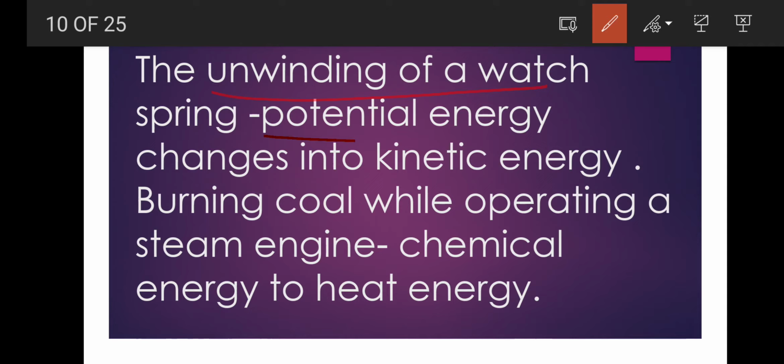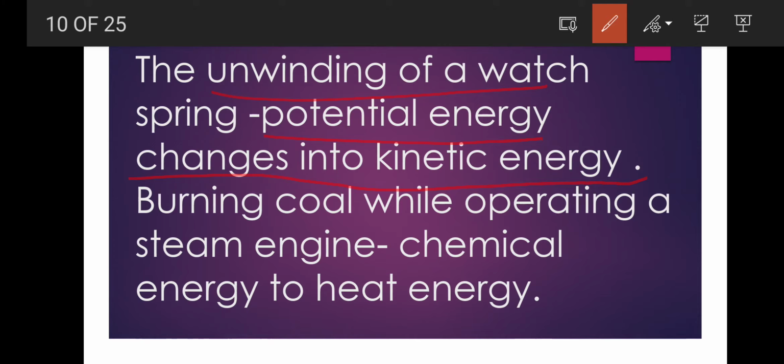Why does it have the potential energy? Because of its wound up state, and as the spring unwinds itself, the potential energy changes into which kind of energy? Kinetic energy. Clear? So in kinetic energy, and this kinetic energy does work in moving the arms of the watch. So in unwinding of a watch, the potential energy changes into kinetic energy.